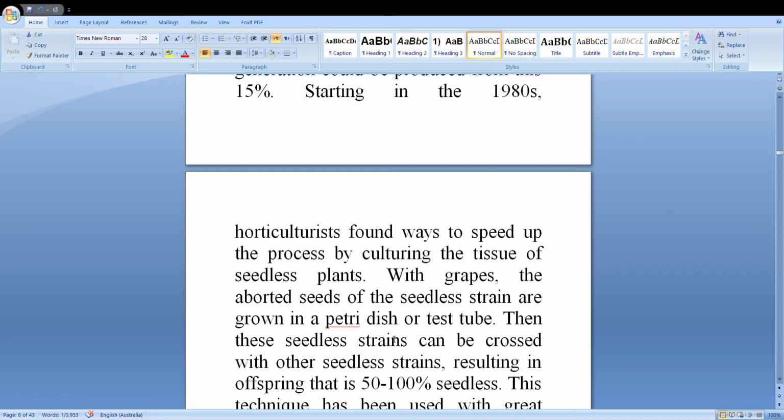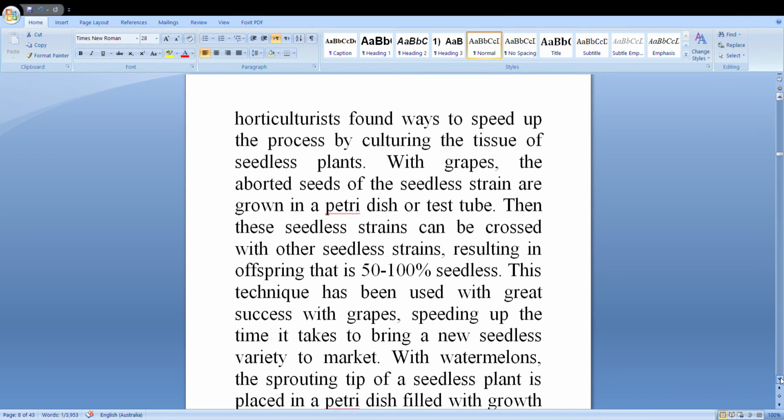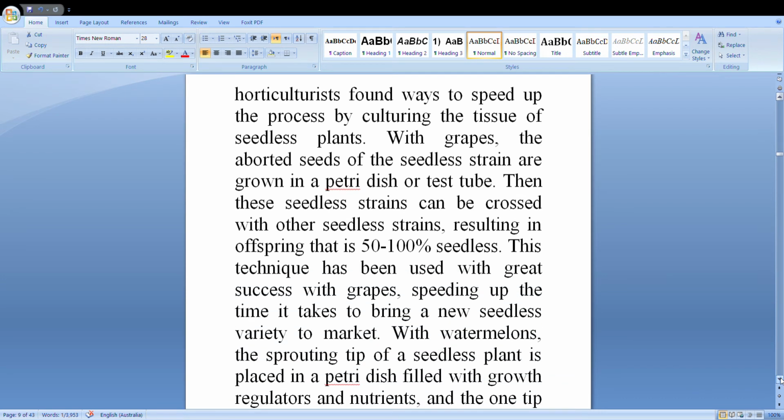The aborted seeds of the seedless strains are grown in a petri dish or test tube. Then this seedless strain can be crossed with other seedless strains, resulting in offspring that is 50 to 100% seedless. So this is in vitro culture. This technique has been used with great success with grapes, speeding up the time it takes to bring a new seedless variety to market commercially.